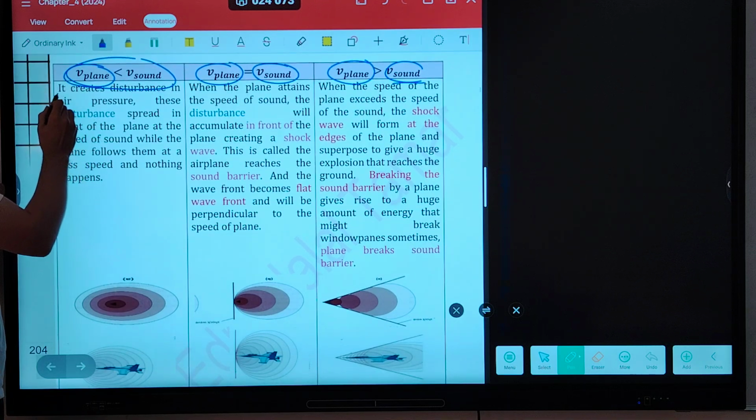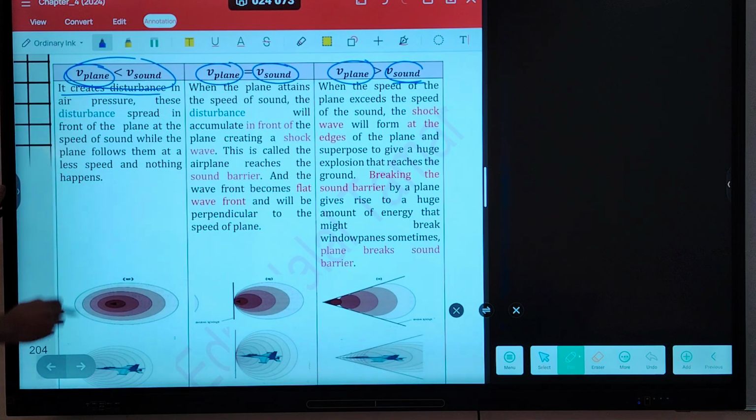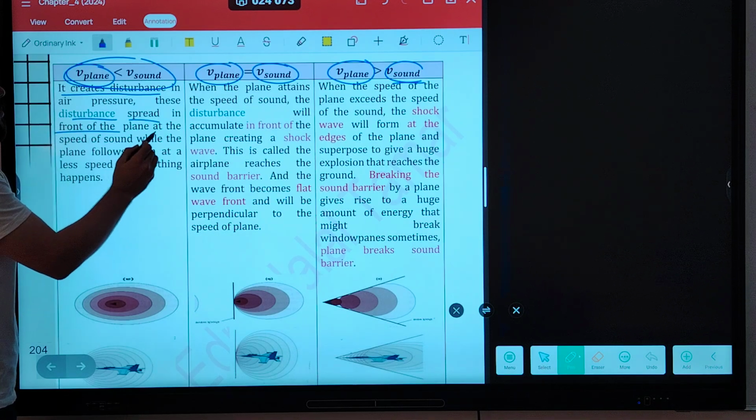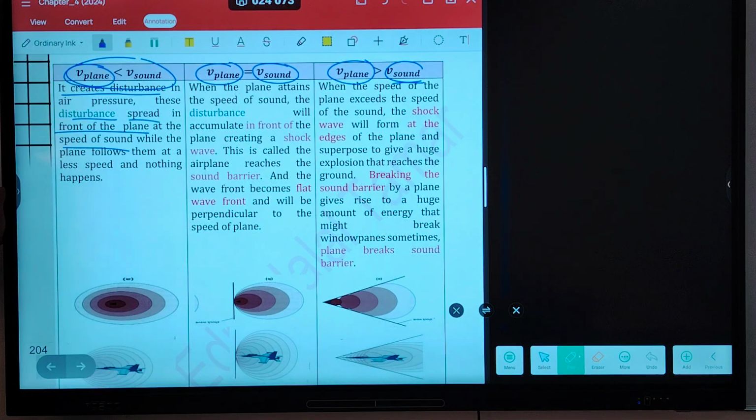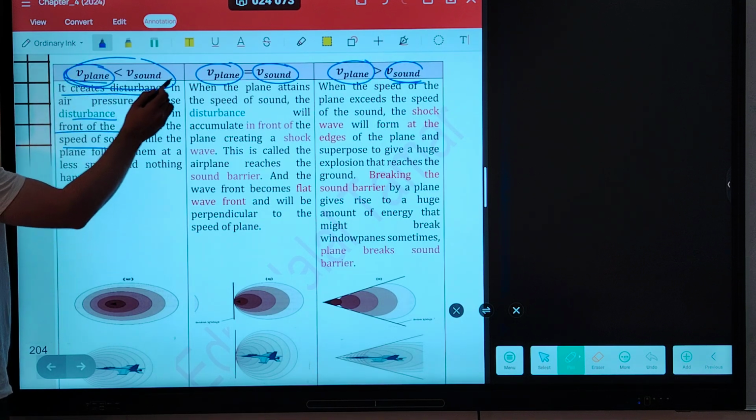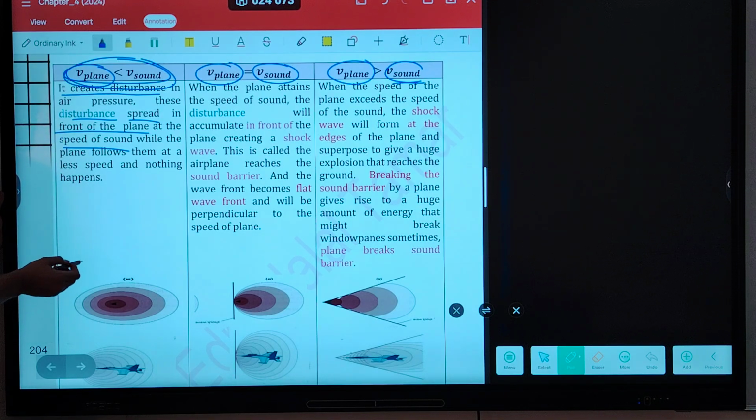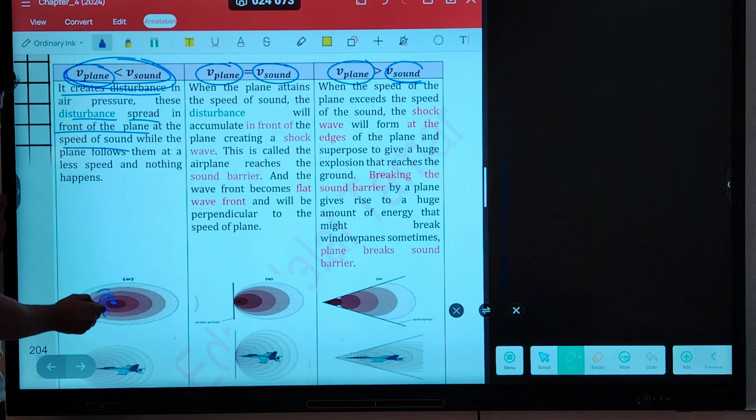In that case, it creates a disturbance in the air pressure. This disturbance spreads in front of the plane at the speed of sound, while the plane follows it at a lower speed and nothing happens. So nothing happens in that case when the speed of the plane is smaller than the speed of sound, because the disturbance is produced in front of the plane and nothing happens here.